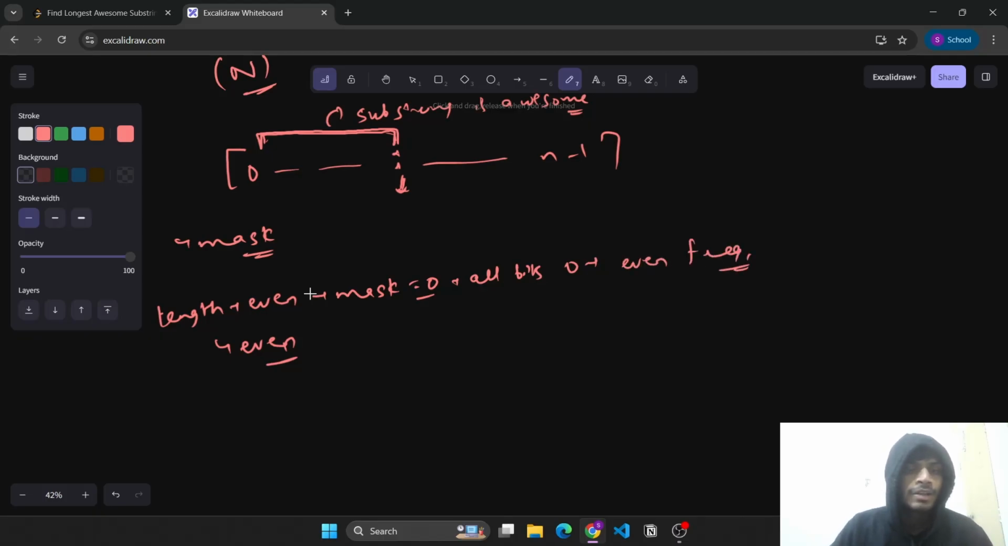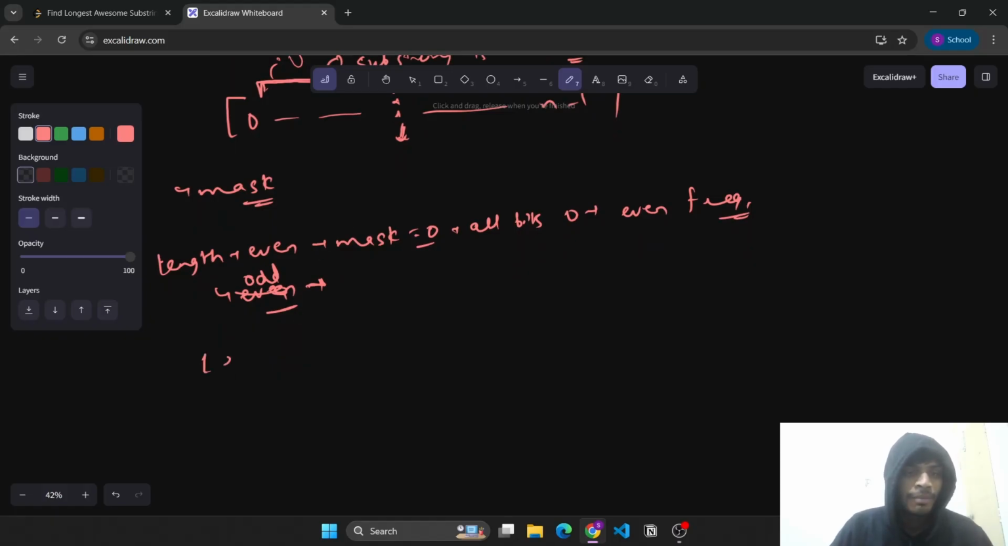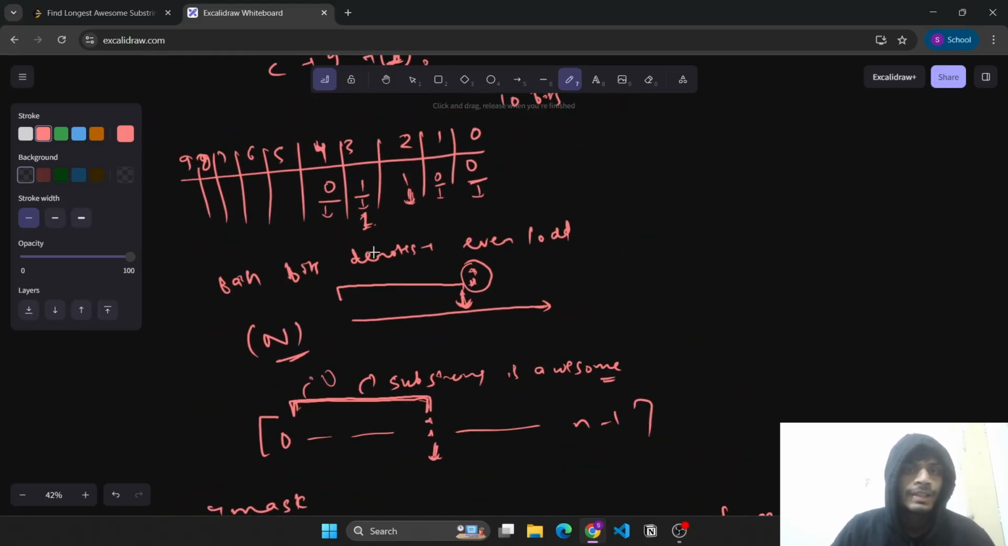Hence, for even length, if we want to find the even length, the mask that we will require should have the value as 0. And for odd length, what do we need? We need one element with odd frequency, right? So out of all these bits that we have, any one bit should be set. Any one bit should be set.